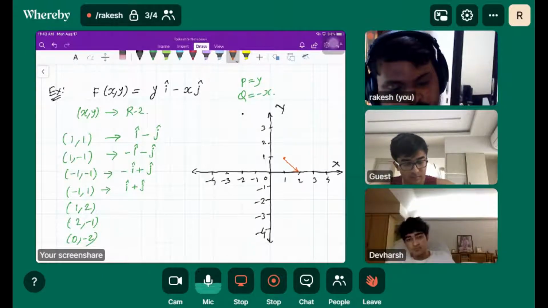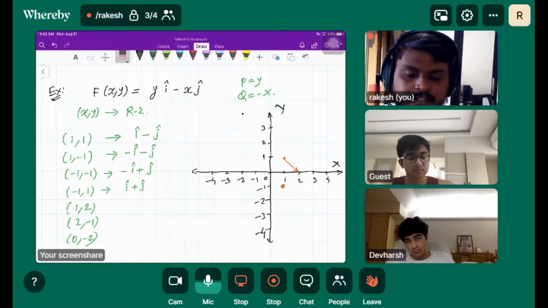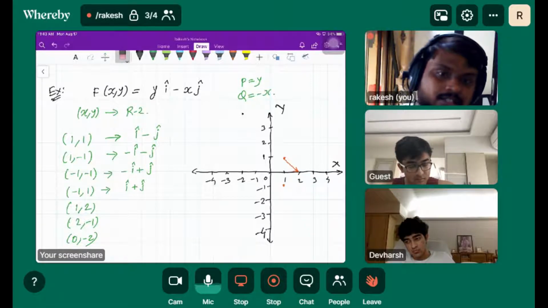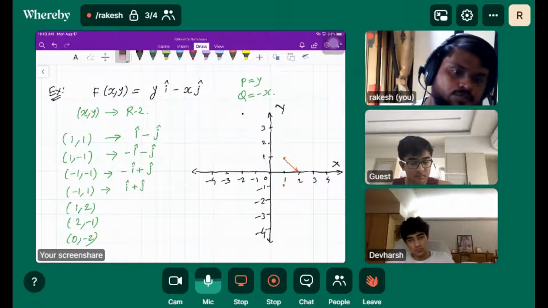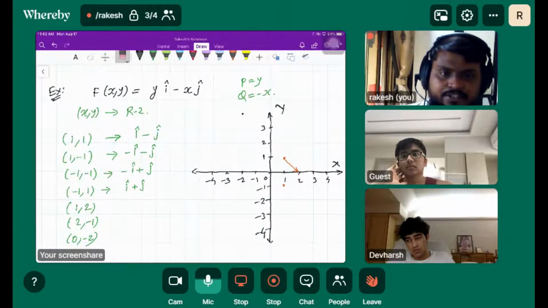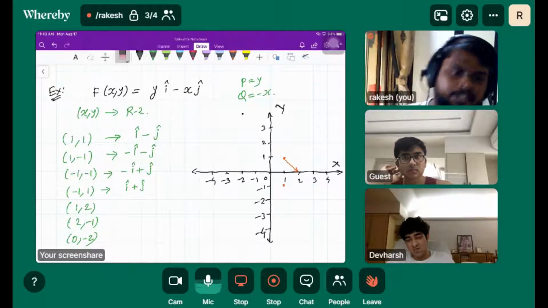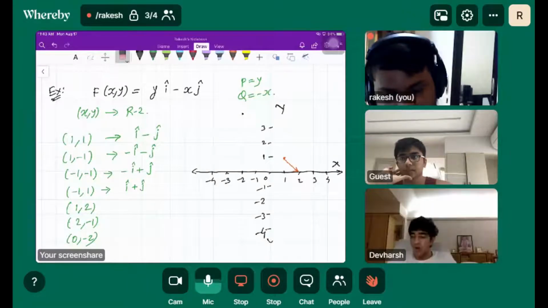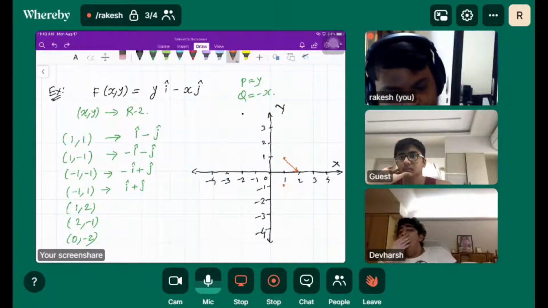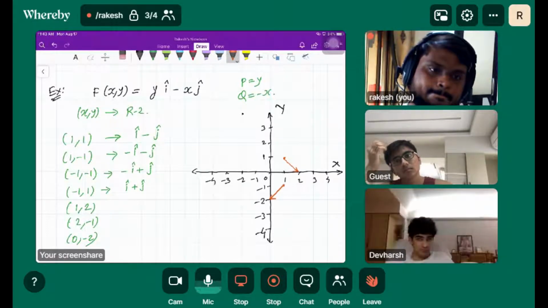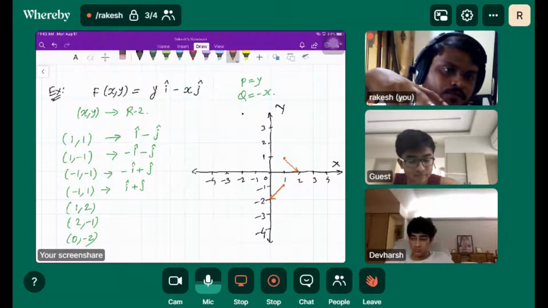The corresponding vector is minus i minus j: 1 unit in the negative x direction and 1 unit in the negative y direction. This will be my corresponding vector. Have you drawn all four vectors here?